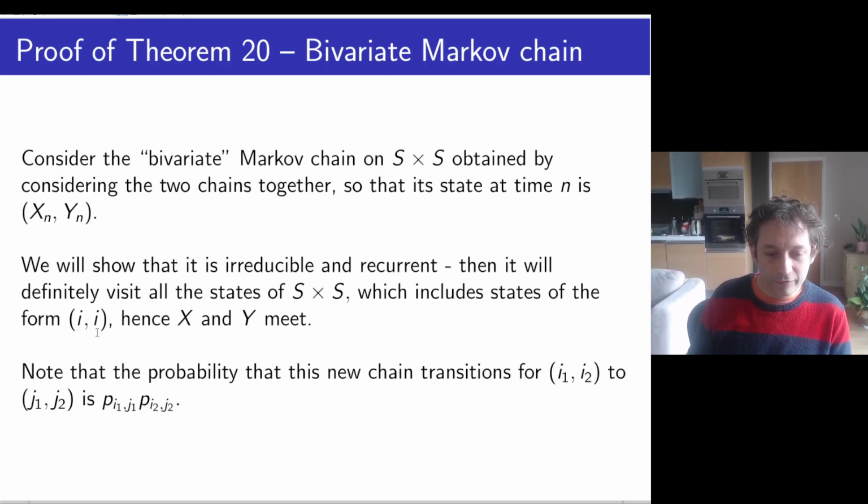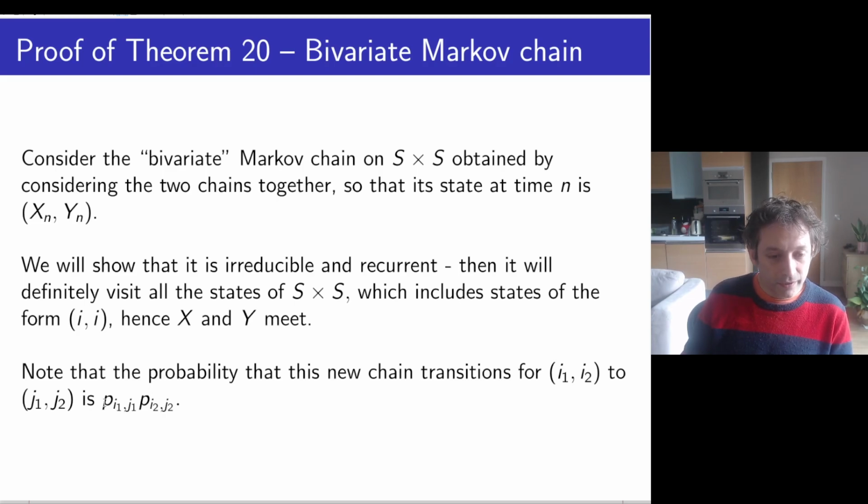So how am I going to do that? Well, first off, this new chain has a funky transition matrix. We're not going to write it as a matrix because it's not so convenient. Instead, I'll just notice that the probability of transitioning from (i1, i2) to (j1, j2), so i1 for X and j1 for the next step in X, then i2 for the current state in Y and j2 for the next step in Y, since X and Y move independently, is just the product of each transition. X goes from i1 to j1, so P_{i1,j1}. Y goes from i2 to j2, so P_{i2,j2}. Quite natural.